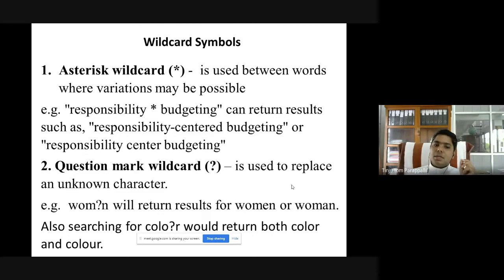The second wildcard symbol is the question mark wildcard. It is used to replace an unknown character. For example, women or woman. Instead of that E or A, place WO, a question mark, then N. It will return results of both women and woman. Also search for color. Color has two spellings in American English and British English. If you want to get the results of both, then you include a question mark in between: COLO, question mark, R. It will return both color and colour in your results.